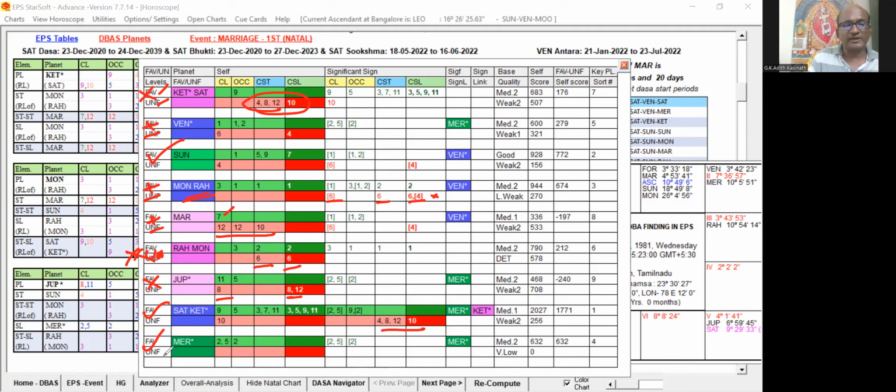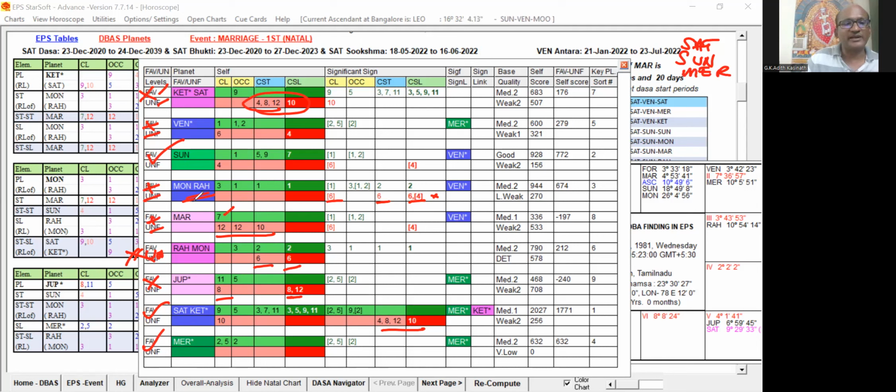So what are the good key planets? Saturn, Mercury, and Sun are the good key planets. So that we have to keep in mind. Let me note it down somewhere. Saturn and Sun and Mercury, they are the favorable key planets.